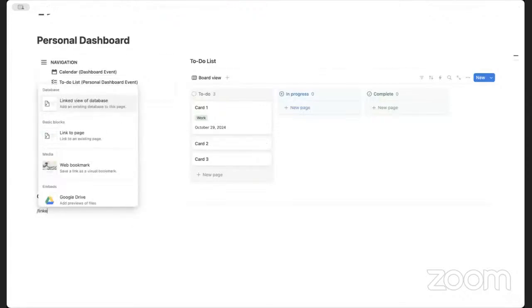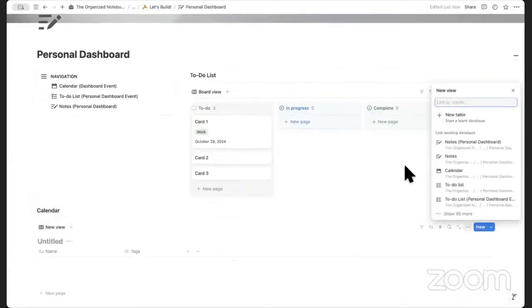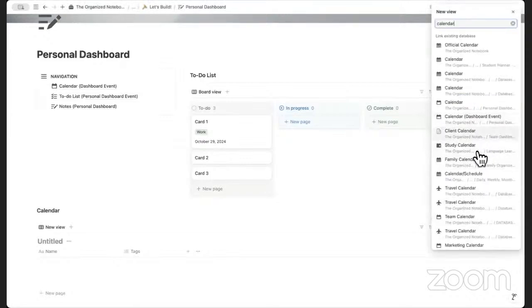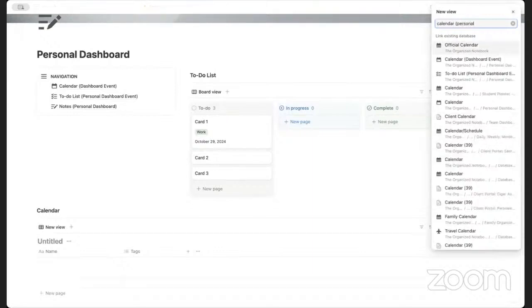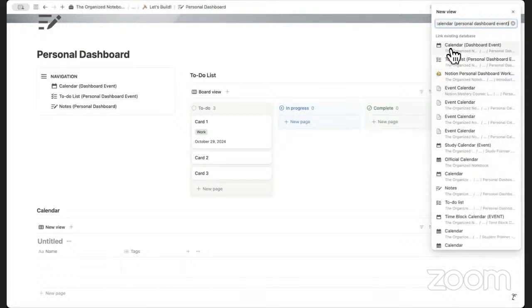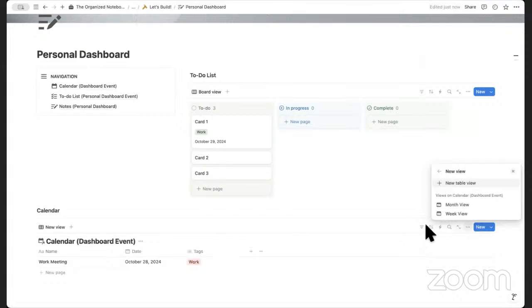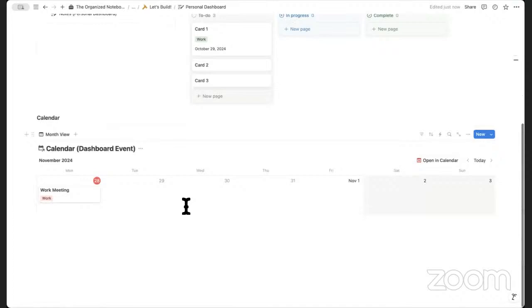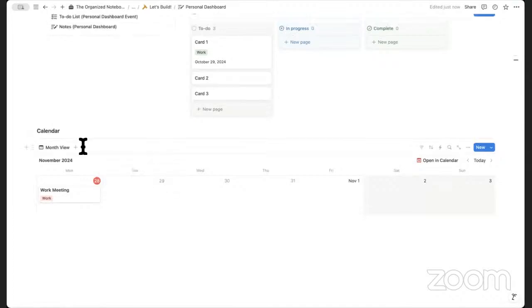We're going to go ahead and link to view of database for the calendar we just added as well. And this is going to be personal dashboard event. And then we can do month view, and we can hide database title.